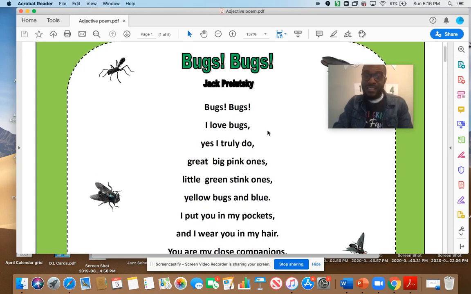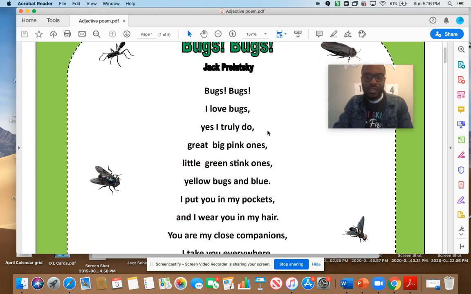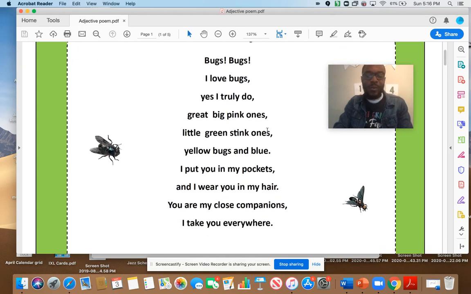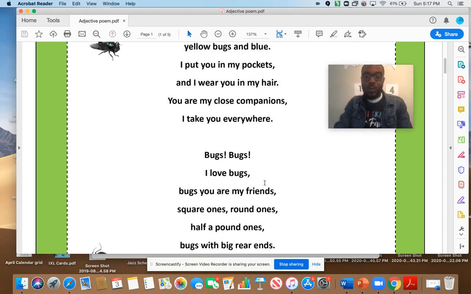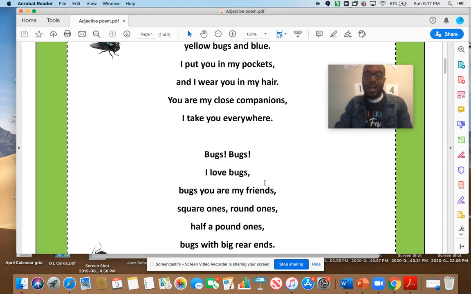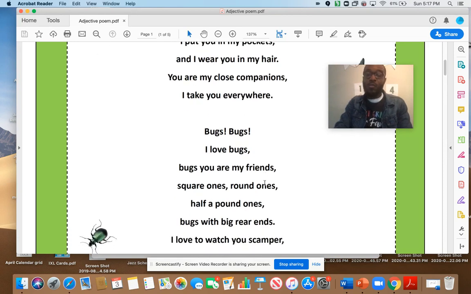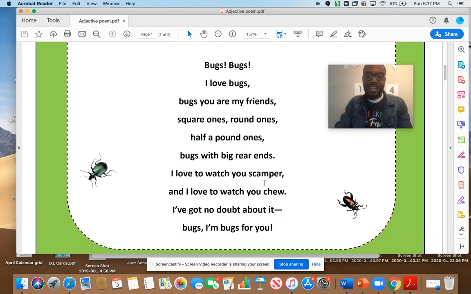Bugs, bugs, I love bugs. Yes, I truly do. Great big pink ones, little green stink ones, yellow bugs and blue. I put you in my pockets and I wear you in my hair. You are my close companions. I take you everywhere. Bugs, bugs, I love bugs. Bugs, you are my friends. Square ones, round ones, half a pound ones. Bugs with big rear ends. I love to watch you scamper. And I love to watch you chew. I've got no doubt about it. Bugs, I'm bugs for you.